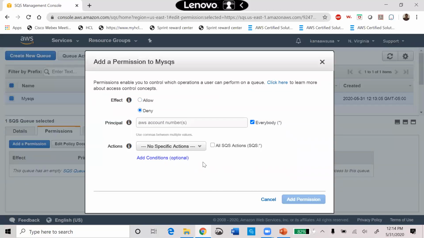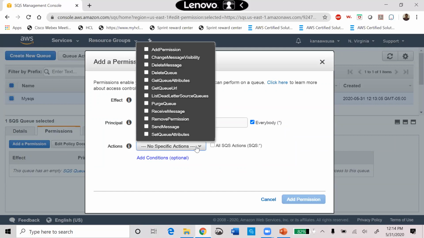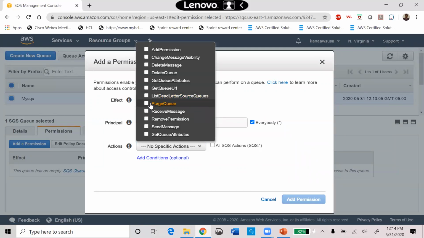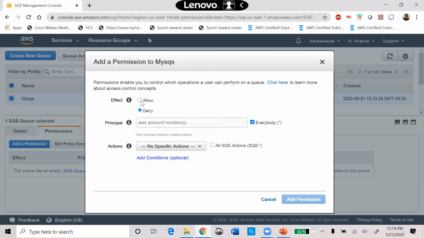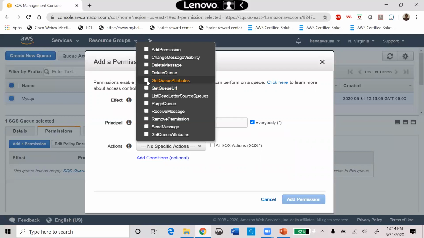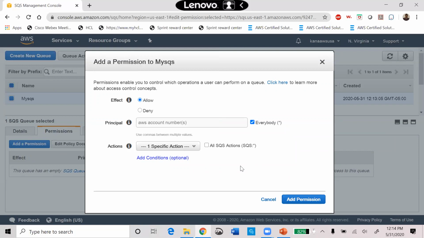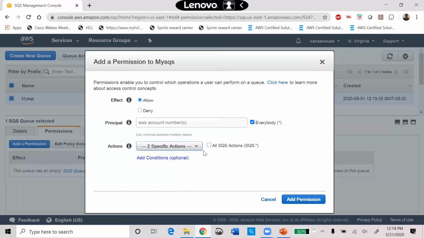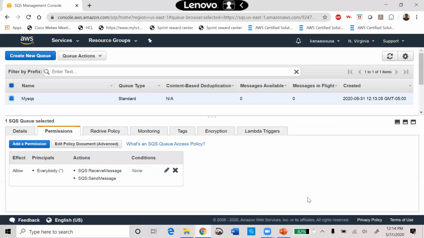Okay, and there is no specific action you can define. All the people are allowed to receive only the messages, and they will not be allowed to send any messages. Whatever you have mentioned over here, only that option is performed. For example, if they can send and receive messages, you can choose these two options. So now you can add that permission.